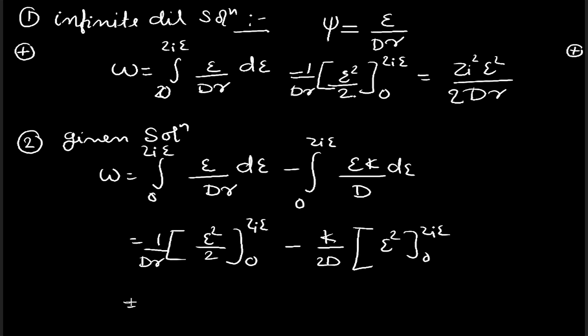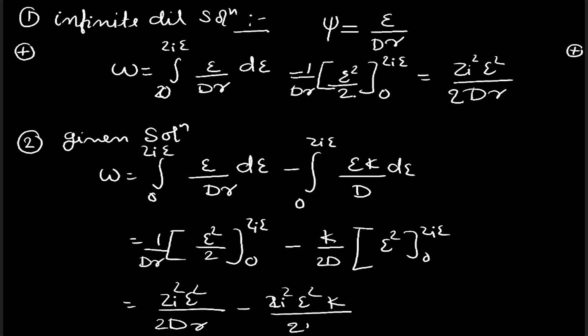Hence we have zi square epsilon square by 2 dr minus zi square epsilon square kappa by 2 dr. So this is our W1 and this will be our W2.